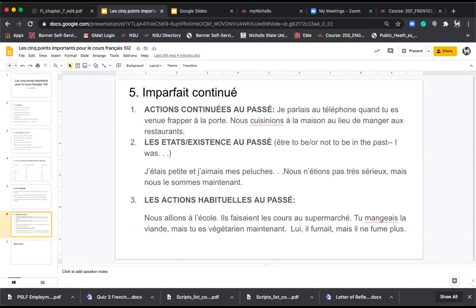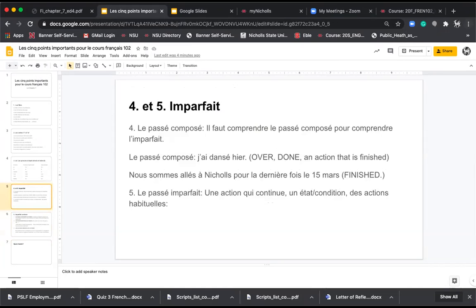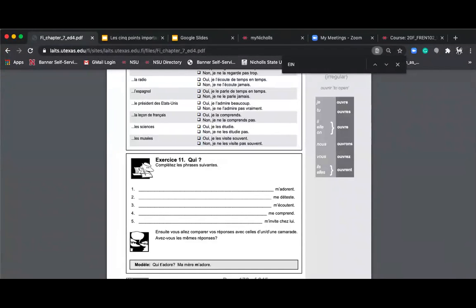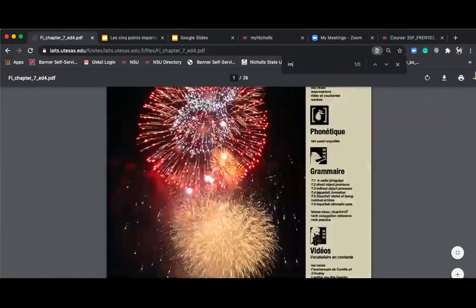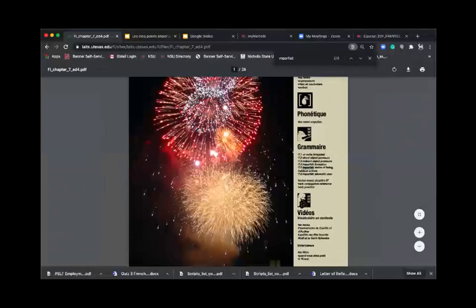Lui, il fumait, mais il ne fume plus. He used to smoke, but now he doesn't. Il ne fume plus. Okay, so I think that's the last slide. So let's go into Français Interactif and do a couple of imparfait exercises. And then I'm going to tell you what is due for this week.